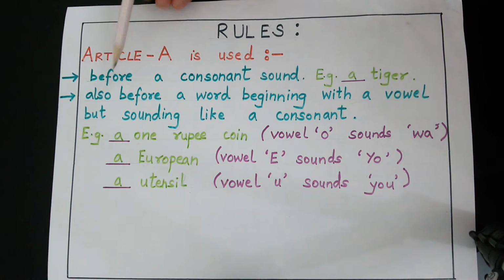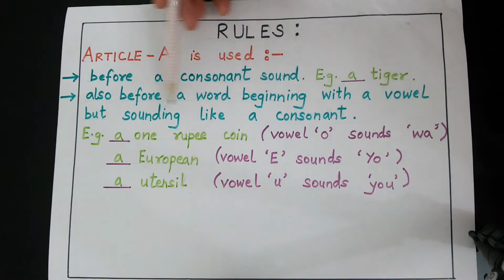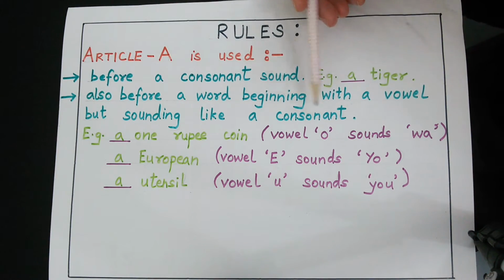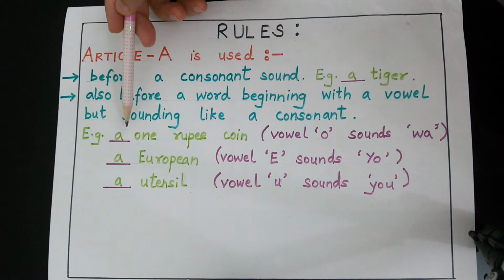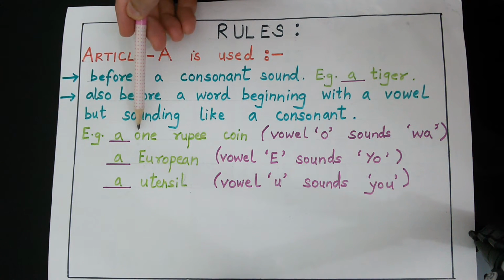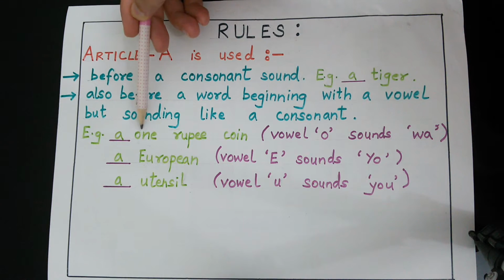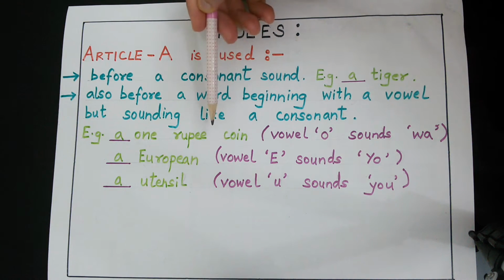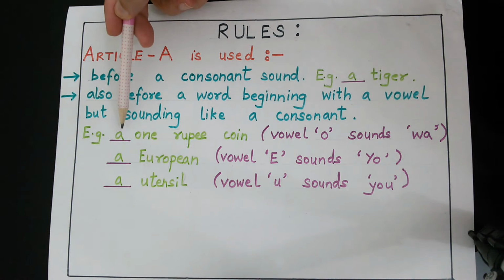The second rule, article a is also used before a word beginning with a vowel but sounding like a consonant. For example, a one rupee coin. Now in this, though the word is starting with O, the sound is not O. The sound is W, a one rupee coin. So this is a consonant sound, so we use a.